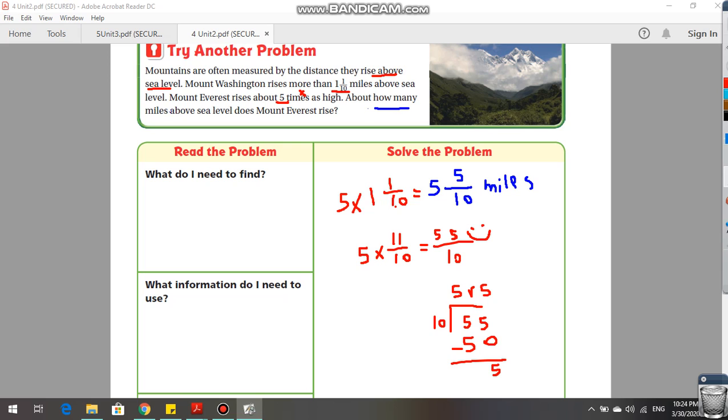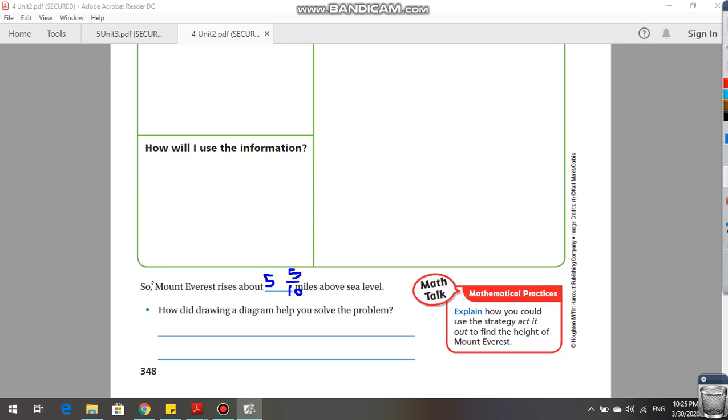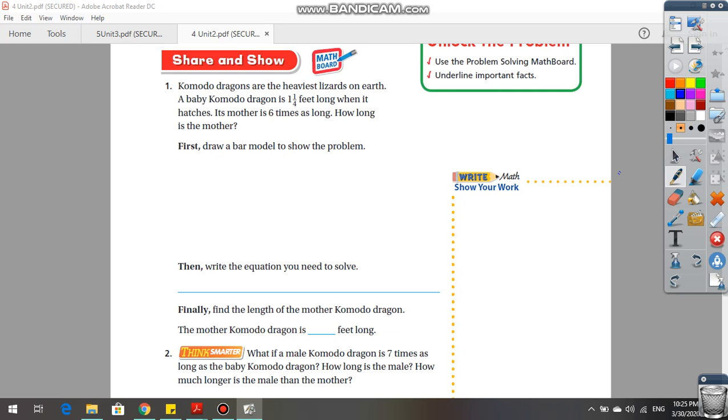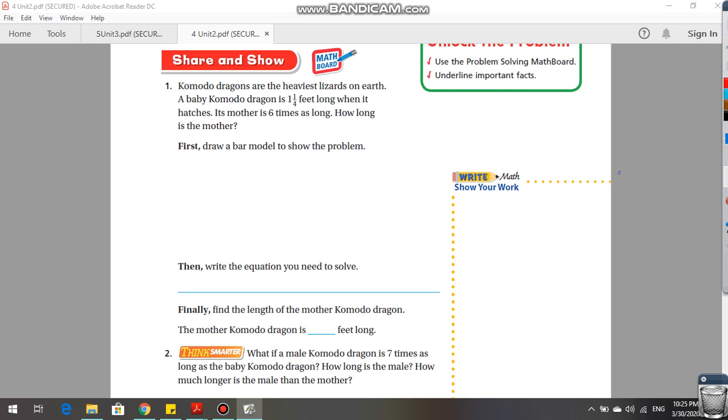So, how many miles above sea level does Mount Everest rise? 5 and 5 over 10 miles. So guys, Mount Everest rises about 5 and 5 over 10 miles above sea level. Okay guys, we will move on to the next page.